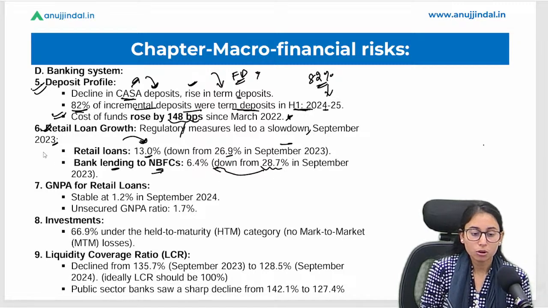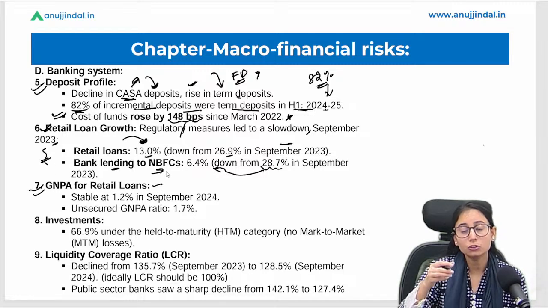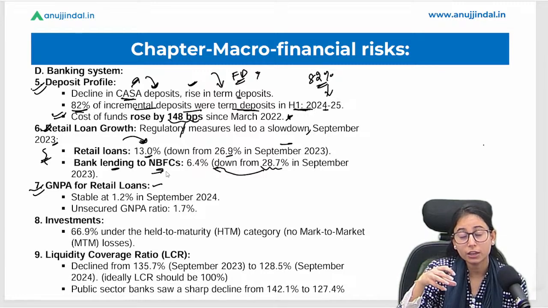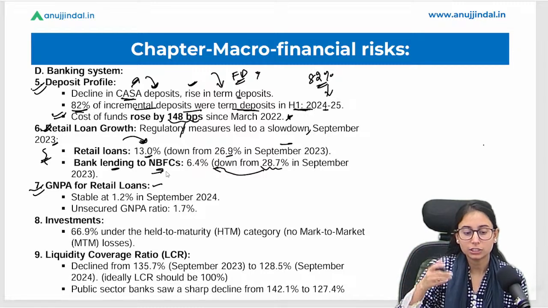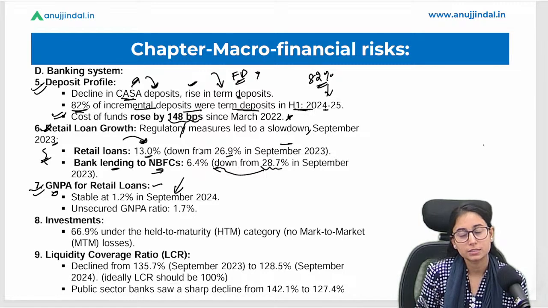Okay, so we can see here from the data as well. The GNPA for the retail loans, that means specifically the loans that are given to individuals, for personal loans, for car loans, all such, the NPA in that particular sector is 1.2% as of September 2024, and the GNPA for the unsecured ones, okay, is 1.7%.